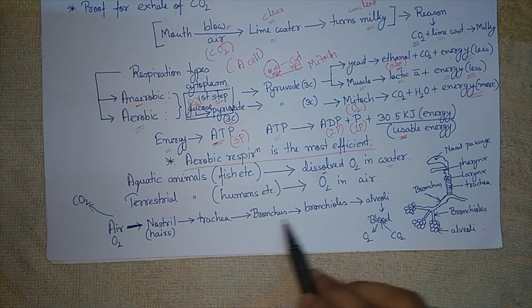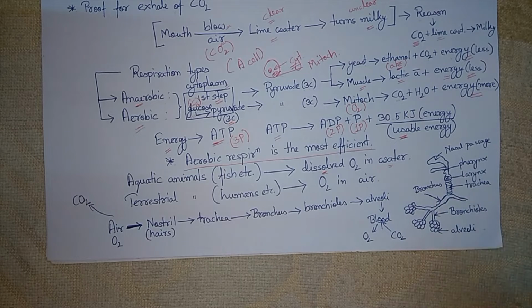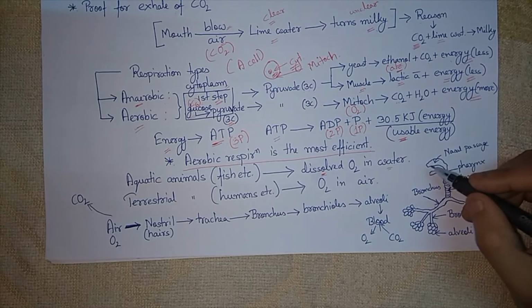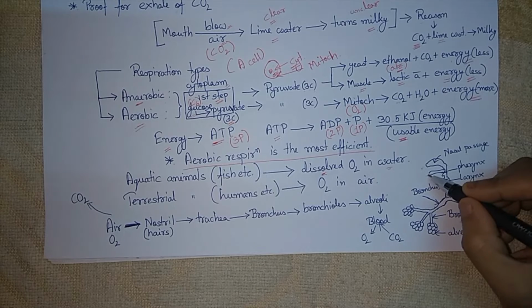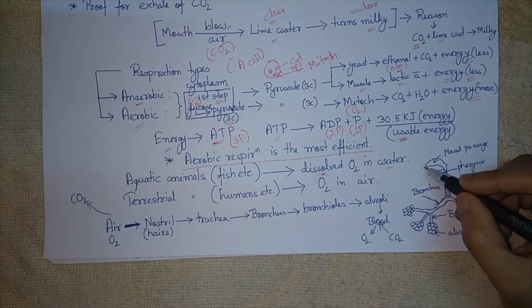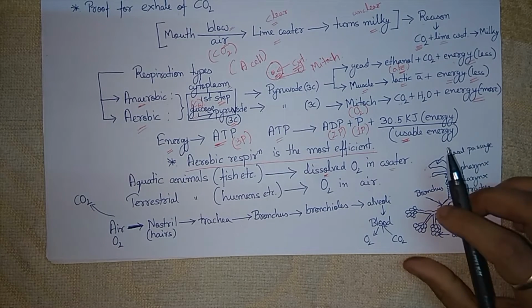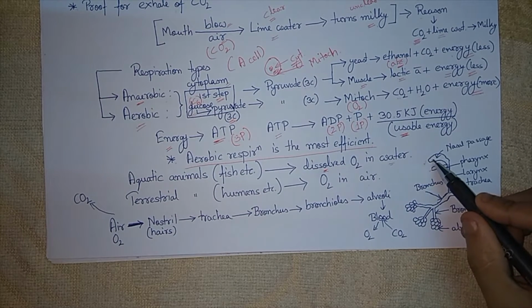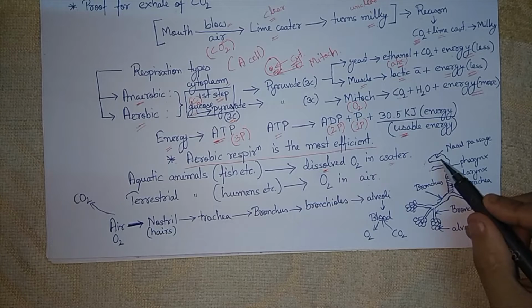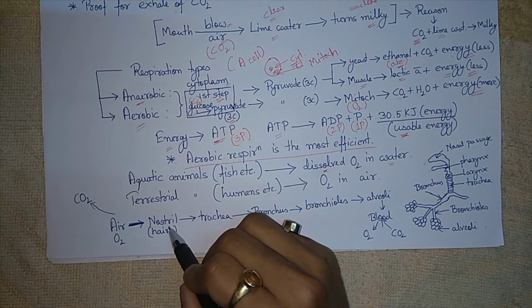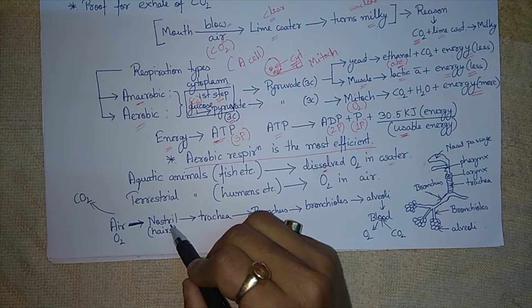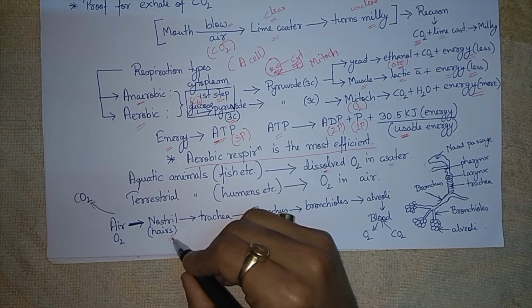Here we have a flow chart and a diagram also. This is our nose, this is our mouth. Through both we can take air. We all know that. If we take oxygen through the nose, it will first go to the nostrils, where hairs are present. We can see it.